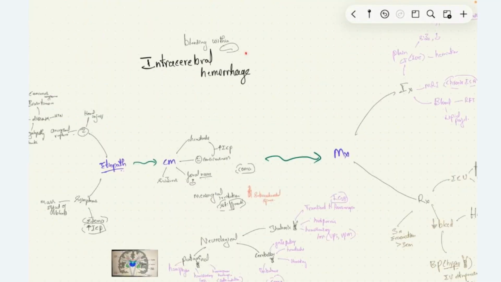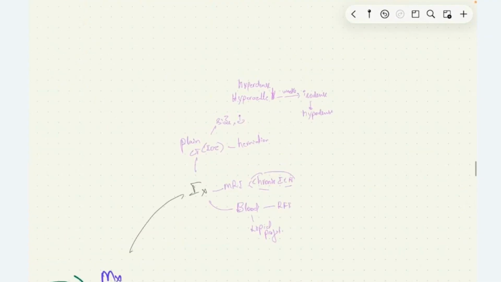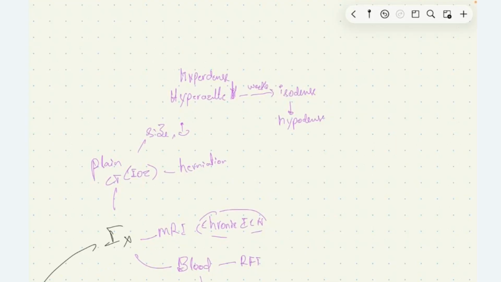Coming to investigations of intracerebral hemorrhage, plain CT is the investigation of choice. It helps us to locate the site of bleed, look at the size of the bleed, and identify herniation if it is there, secondary to increased intracranial pressure. The hemorrhage will be hyperdense in the acute setting. Following weeks of hemorrhage, it will be isodense, followed by hypodense echotexture.